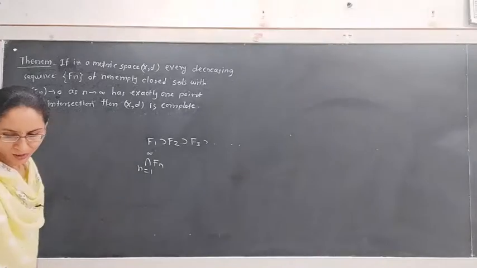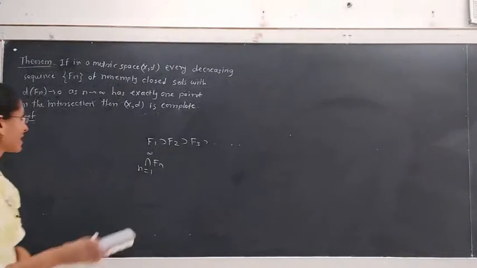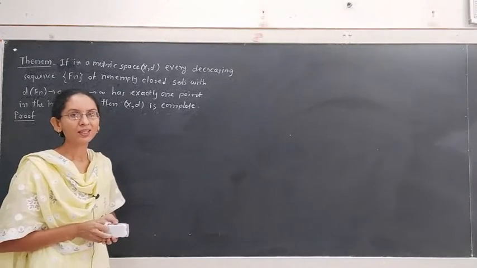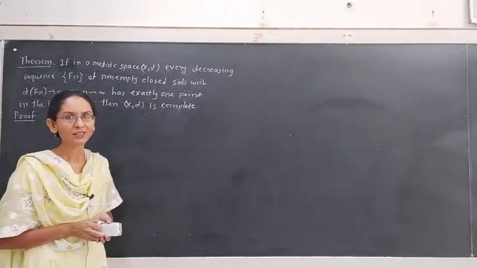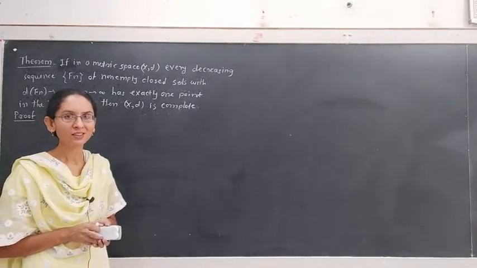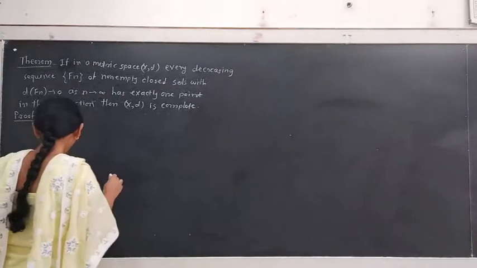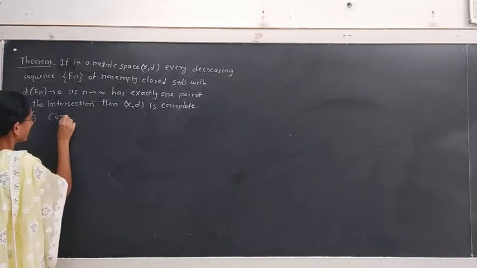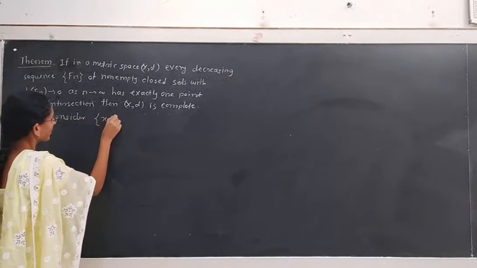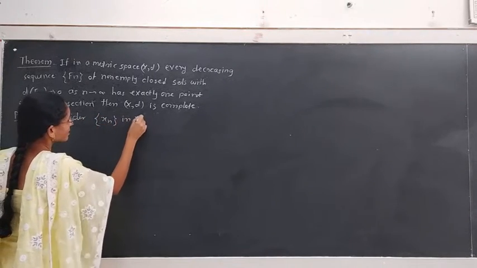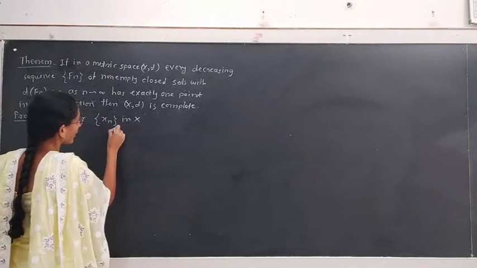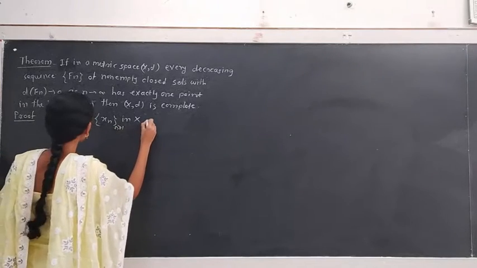Then what we have to prove? Then we show the metric space (X, d) is complete. What is the definition of a complete metric space? If we consider any Cauchy sequence over the same space, then the sequence should be convergent. Then only the given space is a complete metric space. So consider one sequence xn in X, for n greater or equal to 1, that is a Cauchy sequence.